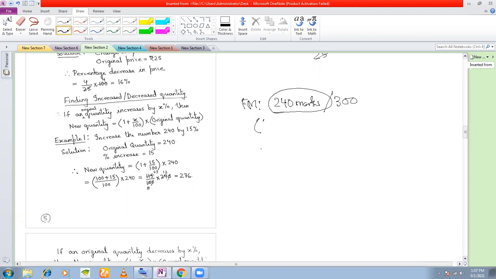Now I tell you that because of your behavior, because you maintain your copy very well, I will increase your marks by 15%. So what should be the new marks? I will add 15% of 240. So the formula here is 1 plus the percentage I have told you, 15, divided by 100: 1 plus x by 100 into 240. So this will come to, if you take the LCM.